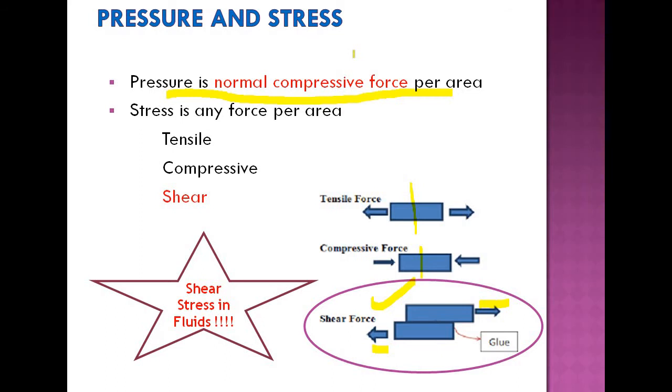So shear stress in fluids is a very important term with respect to viscous fluid flow. That means a fluid having viscosity. So obviously when it is flowing, there will be shear stress developed. And how is the shear stress developed? See, in solids there should be two bodies in contact and shearing off between each other. But in fluids, the fluid can be assumed to be composed of different layers. A flowing fluid can be assumed as composed of various fine layers of fluid.